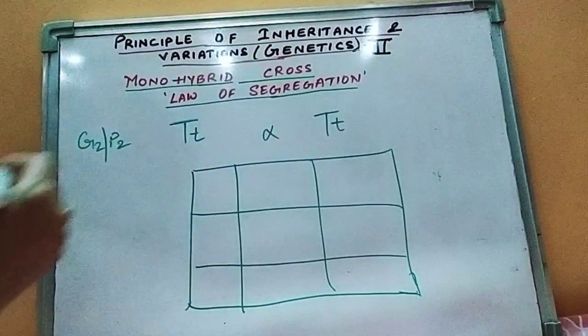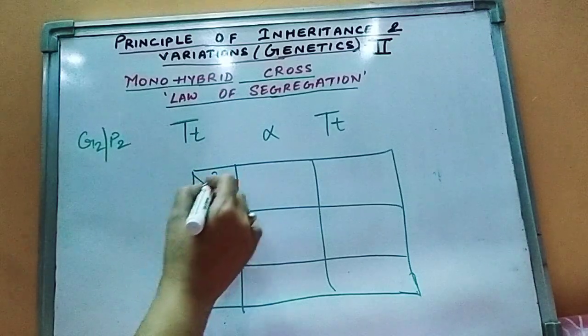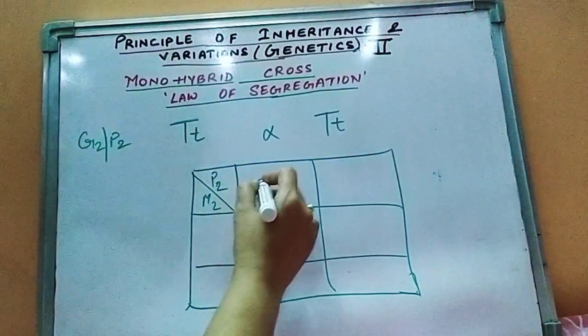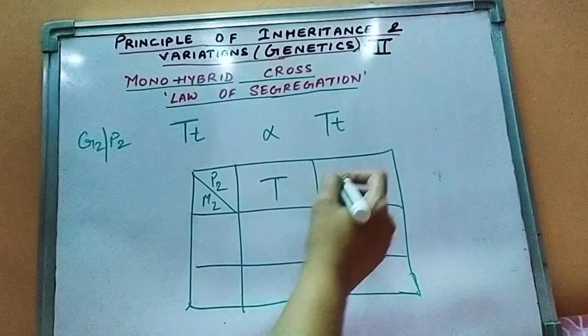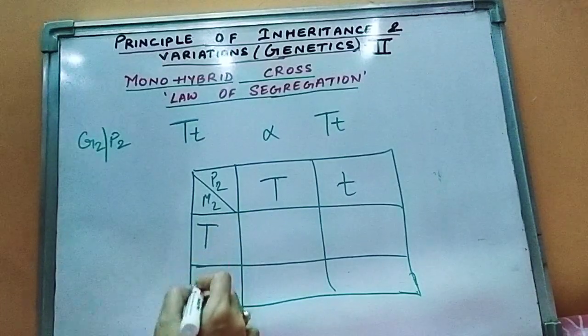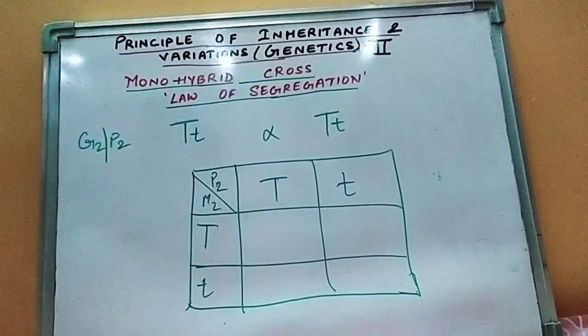These are the square boxes, and the parental gametes would be placed here. In one box capital T, another small t, again here capital T, small t. So see the resulting gamete production.